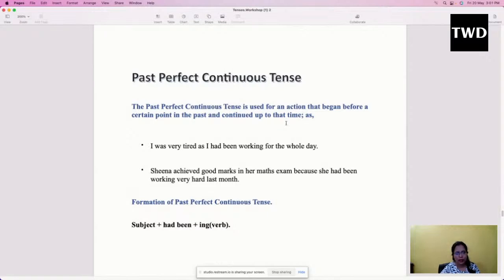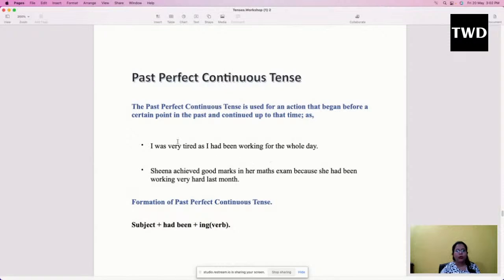I was very tired as I had been working for the whole day. Why was I tired? Because in the past I was working for the whole day, I was keeping on working, and that's why I am tired now. So can you see here also we have two clauses. One clause is in its simple past form, and the other clause is in its past perfect continuous tense.